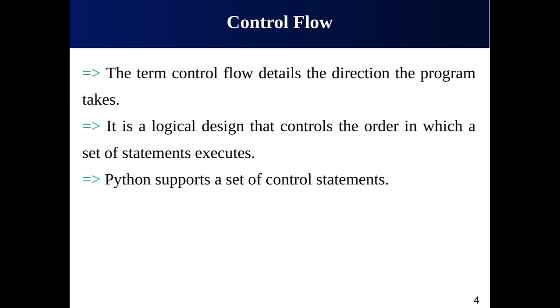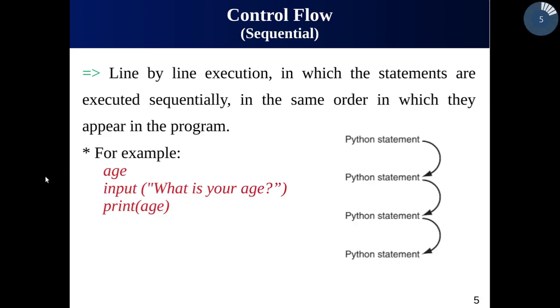All these are examples of control flows. It is a logical design that controls the order in which a statement or a set of statements are executed. For that purpose, Python supports a number of control statements. So let us see them one by one.